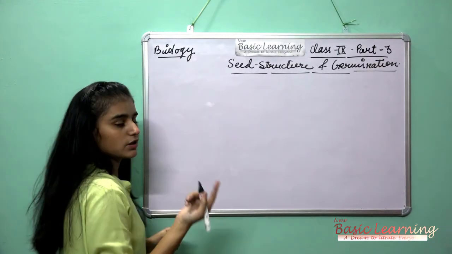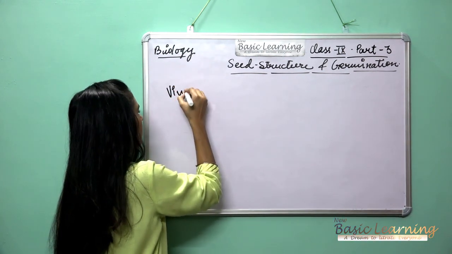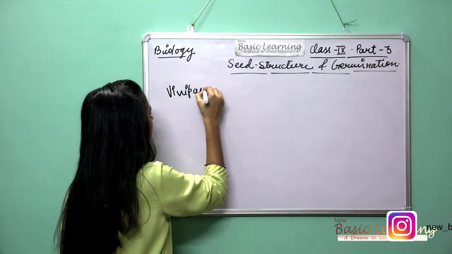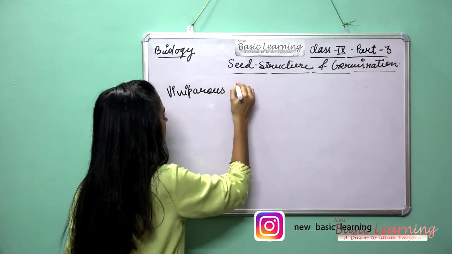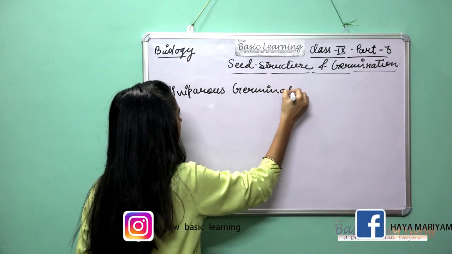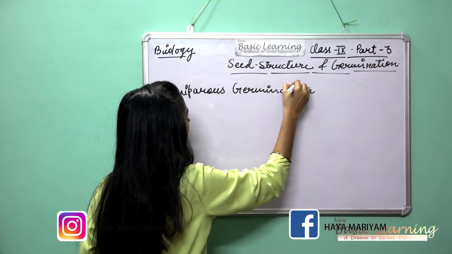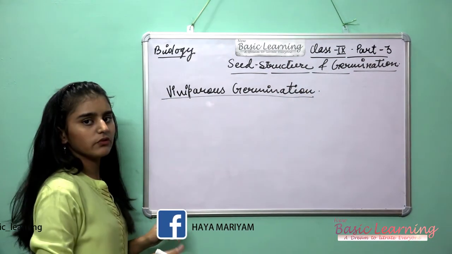Now there is one more special type of germination, which is called viviparous germination.